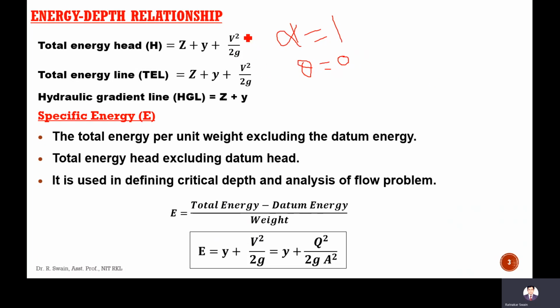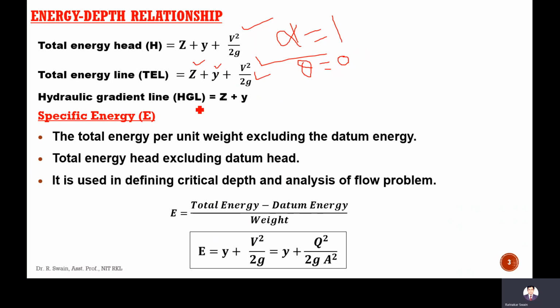So total energy head is z plus y plus v square by 2g. This is the total energy line, that is TEL. Z is the datum head, y is the water depth, and this is the kinetic head.